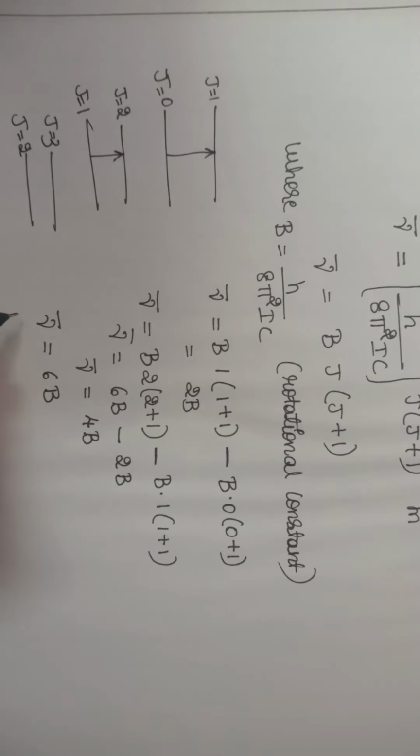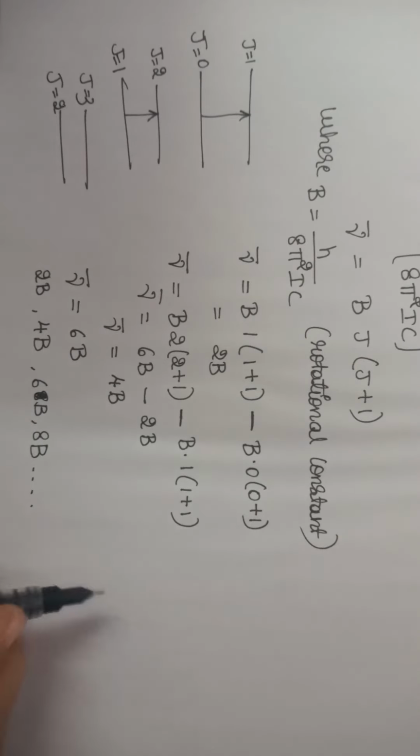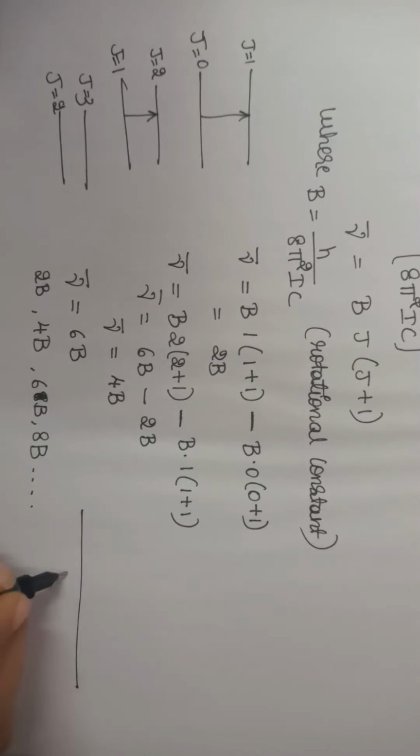So it is continuous like this: 2B, 4B, 6B, 8B, etc. So when we write the spectral lines on the mu bar scale, we will get the first spectral line at 2B, second at 4B, third at 6B, fourth at 8B.